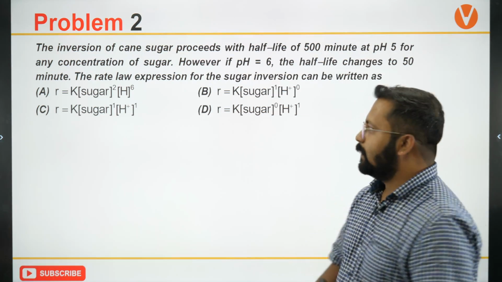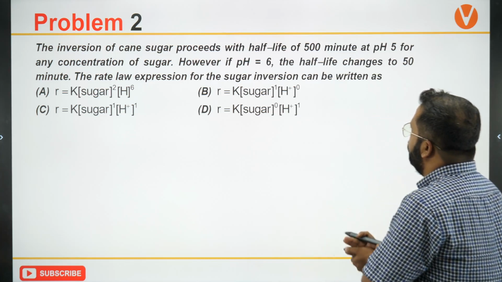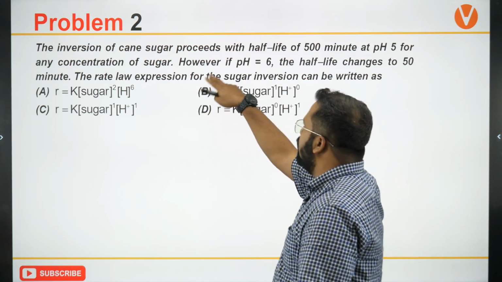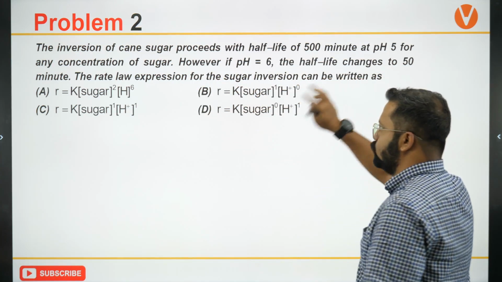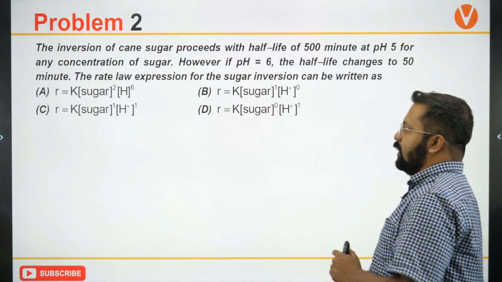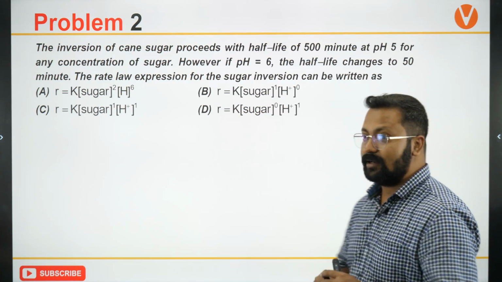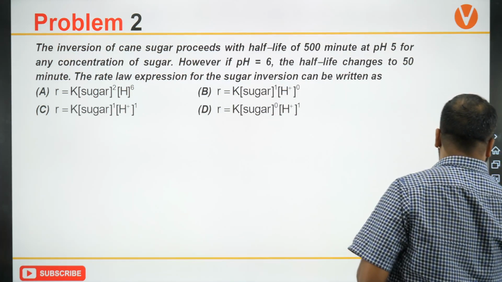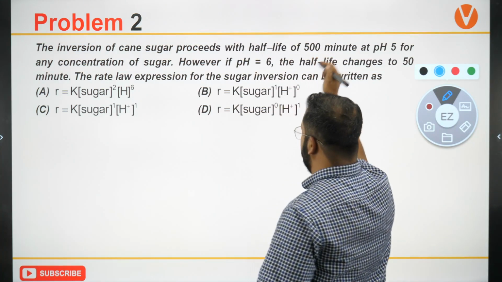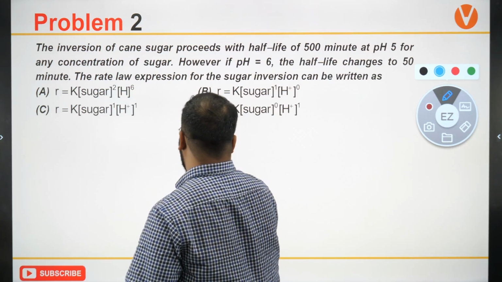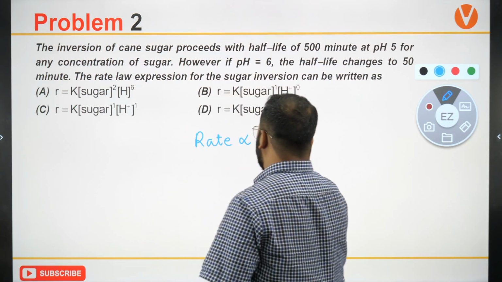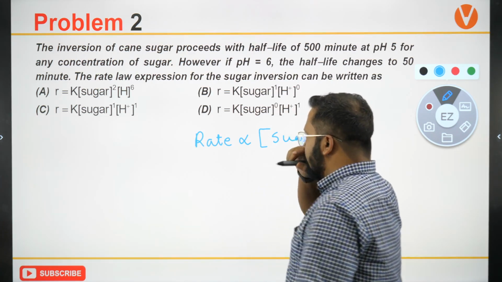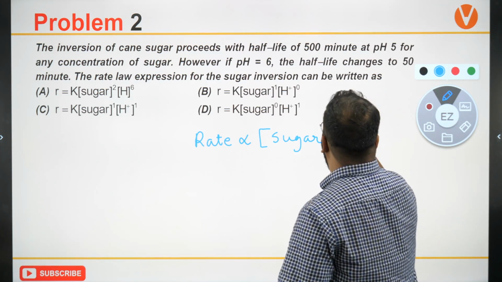So next question is this. The inversion of cane sugar proceeds with a half-life of 500 minutes at pH 5 for any concentration of sugar. However, if the pH is 6, the half-life changes to 50 minutes. The rate law expression for the sugar inversion can be written as. So what is happening over here is that half-life is changing. Let's say I write rate as proportional to concentration of sugar to the power